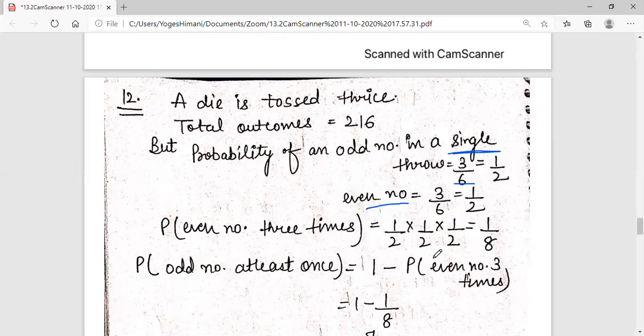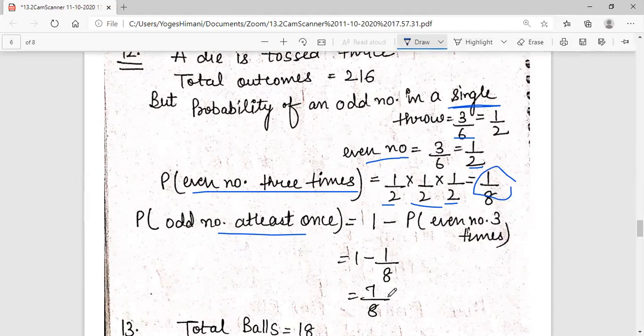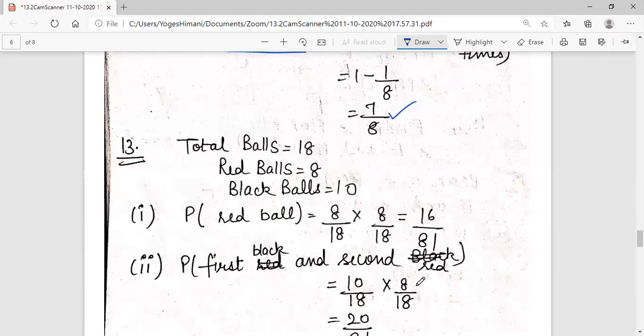Then we will get at least one odd. First, the even number three times: the probability of getting 1 time is 1 by 2, so 3 times is 1 by 2 into 1 by 2 into 1 by 2, that is 1 by 8. And how will we get the odd number? Subtract 1 by 8 from 1, because from the total we subtract all even. We will get at least one odd with probability 7 by 8.